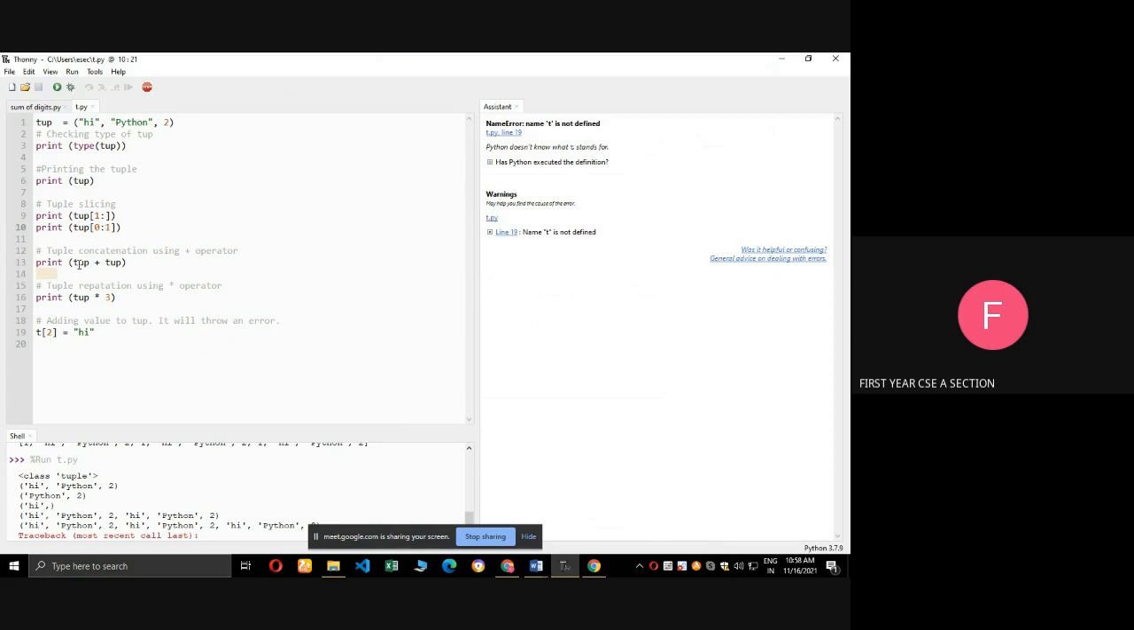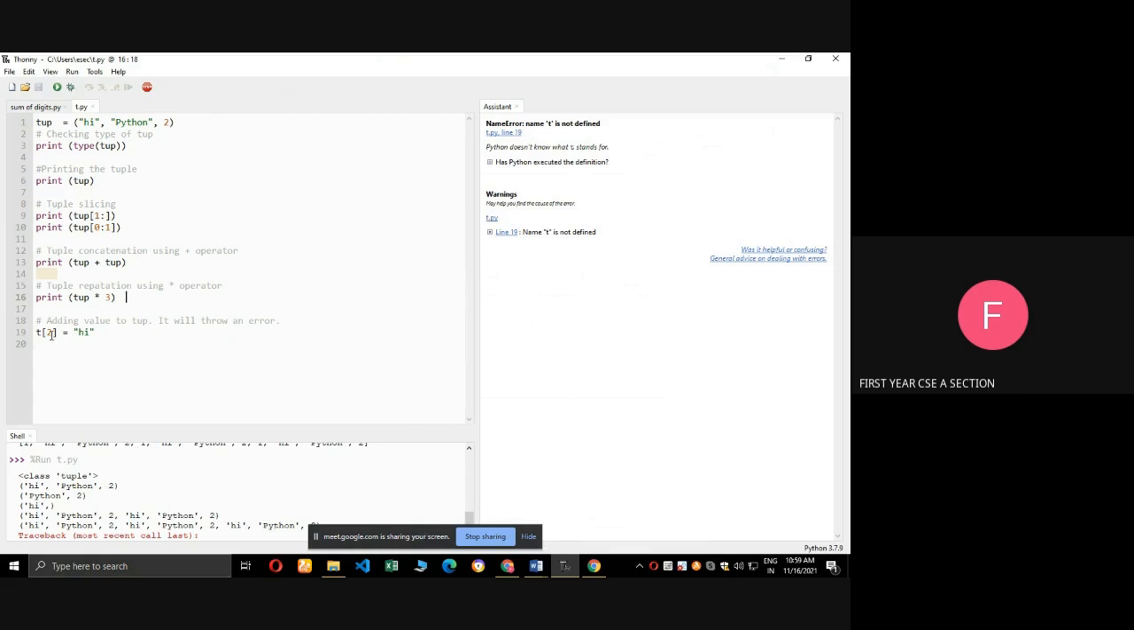Next one, print tup plus tup. So 2 times tup. So hi python 2, hi python 2. See the output. Next, print tup star 3. Star 3 means 3 times. Okay, hi python 2, hi python 2, hi python 2. Okay, it is the output.